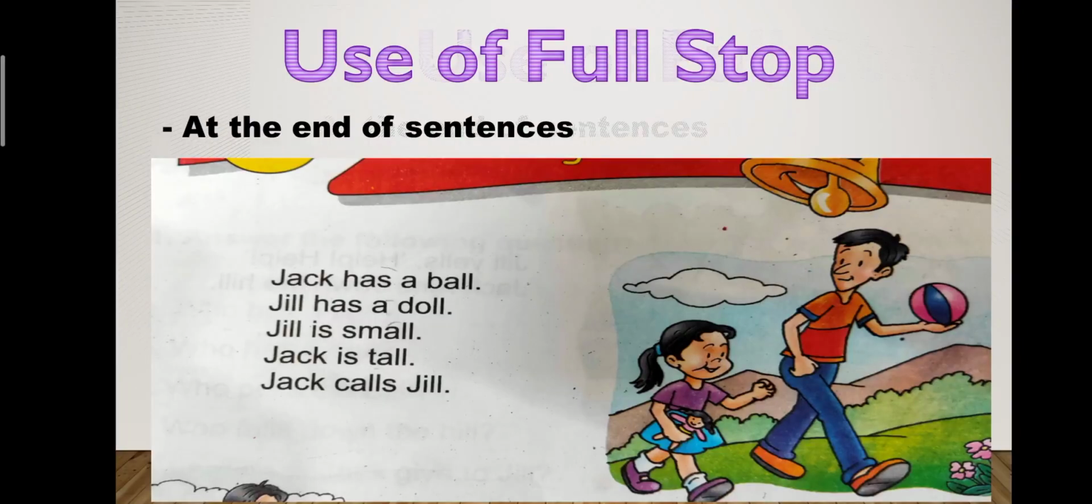Use of full stop. We use full stop at the end of the sentence. Jack has a ball. Full stop. Jill has a doll. Jill is small. Jack is tall. Jack calls Jill.